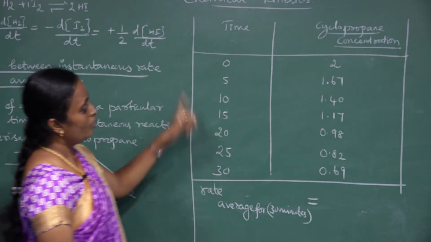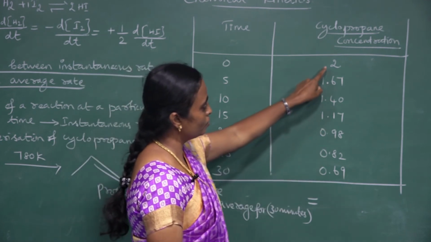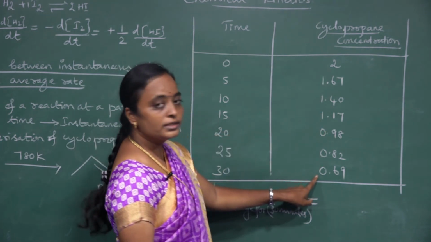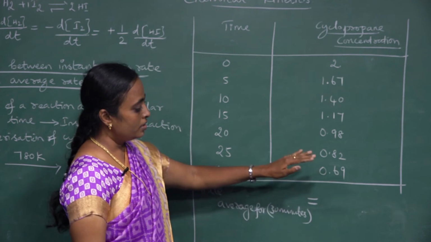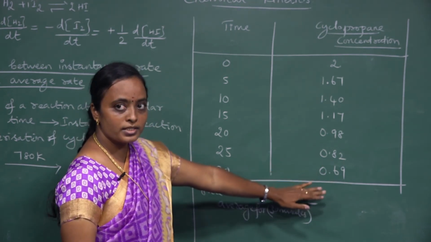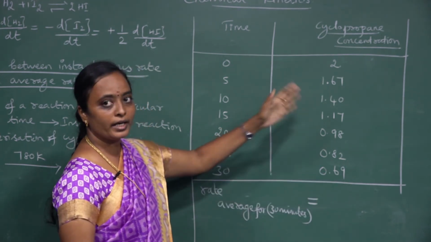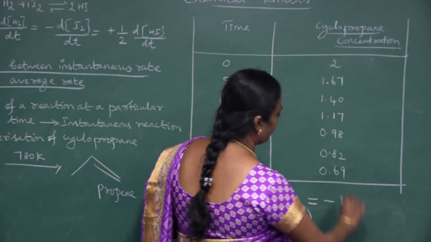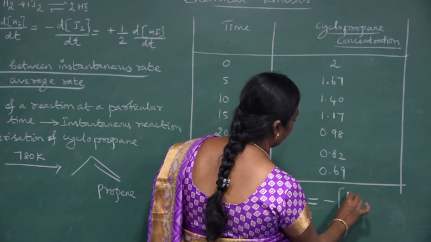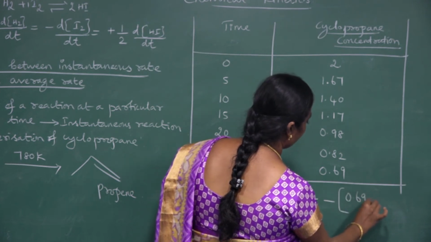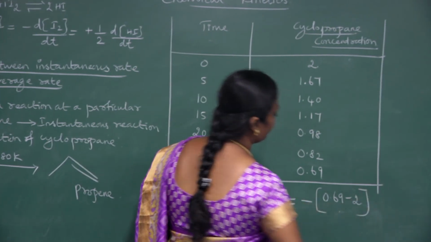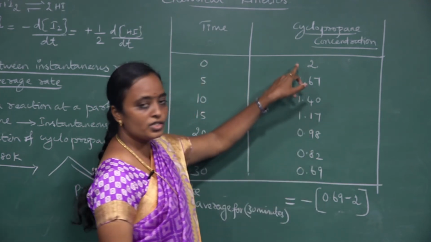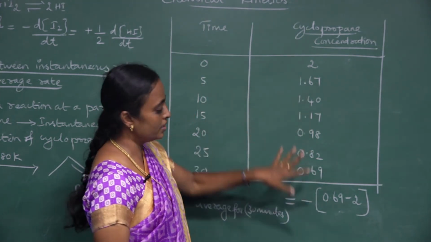What is the concentration change? From 2 to 0.69. The final concentration is 0.69 and the initial is 2. Here it decreases, so I can mention a minus sign. I write 0.69 minus 2, the final minus the initial, because the concentration decreases.